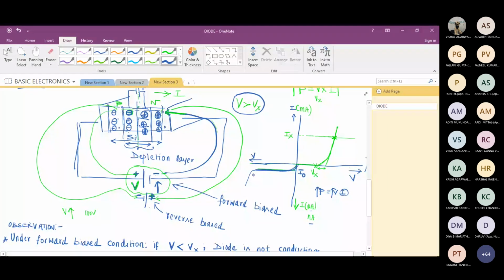Sir, can you scroll down a bit? I want to copy something. Can you scroll down, sir, a bit? I'm explaining the graph, no? Why do you want me to scroll it down? Sir, one minute. I want to check something. You want to note down? Yes, sir. Just wait. Let me explain this graph, the characteristics.